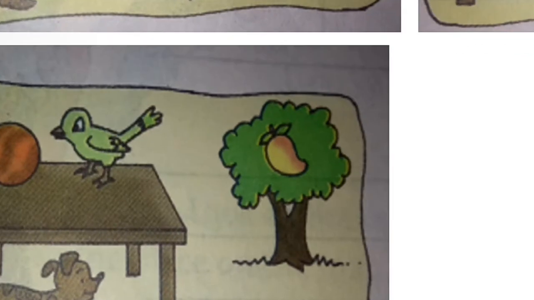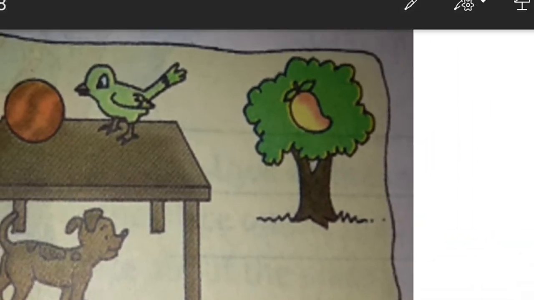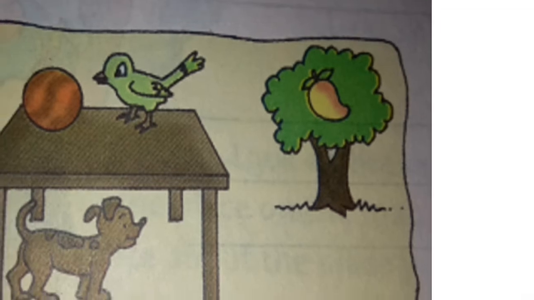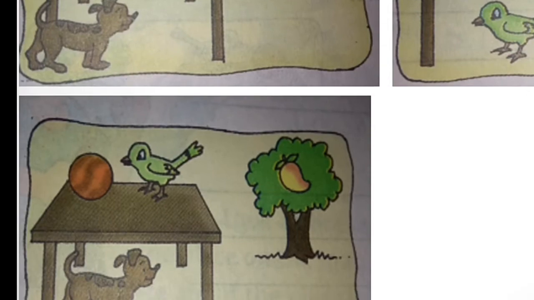Now, in this picture, puppy is under the table, ball is on the table, and parrot is on the table, and mango is on the tree.